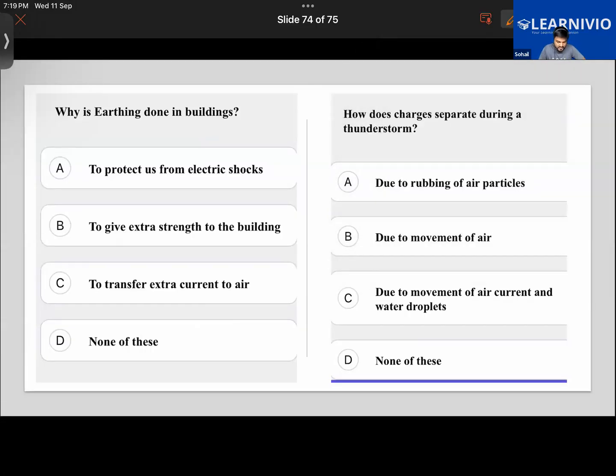Okay, answer these questions also. Why is earthing done in the buildings? A very simple answer to this question. Yes, that is correct.